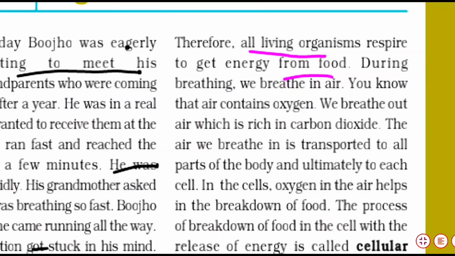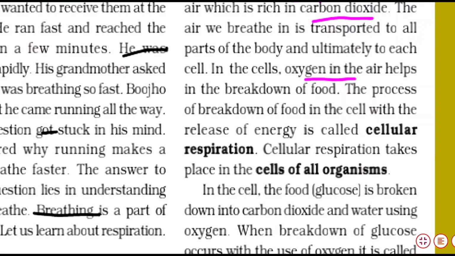During breathing, we breathe in air. You know that air contains oxygen. We breathe out air which is rich in carbon dioxide. The air we breathe is transported to all parts of the body and ultimately to each cell. In the cell, oxygen in the air helps in the breakdown of the food. The process of breakdown of food in the cell, which releases energy, is called cellular respiration. Cellular respiration takes place in the cells of all organisms.